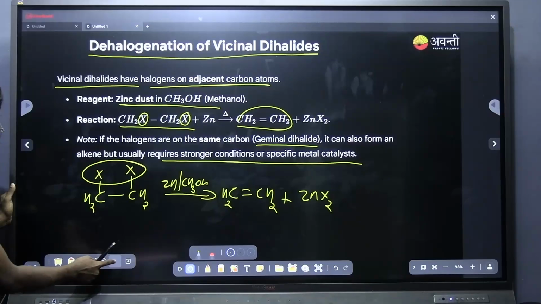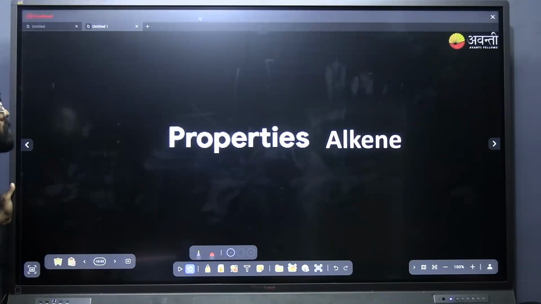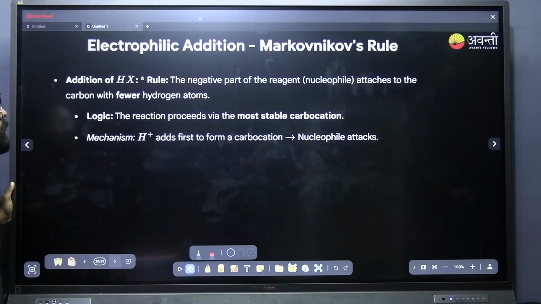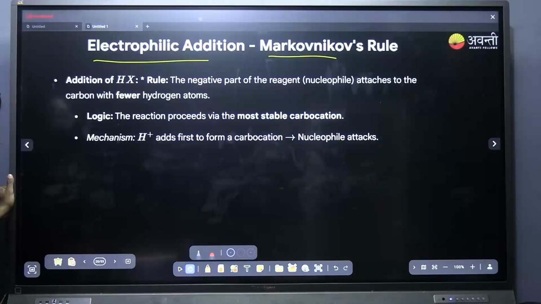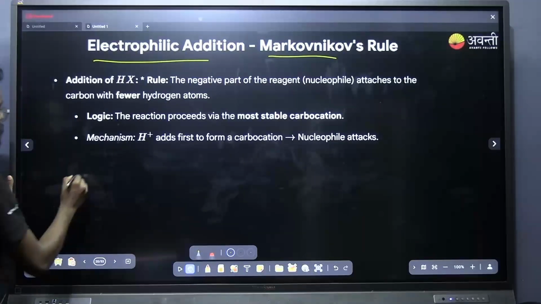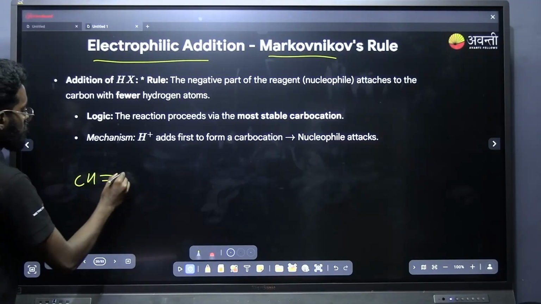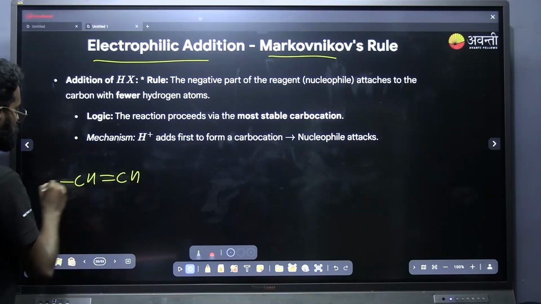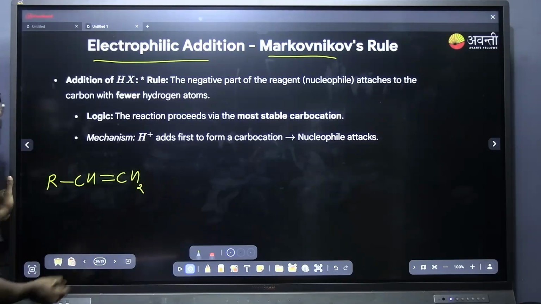Next is properties of alkene. What are the different properties of alkene? First one is electrophilic addition reaction. Electrophilic addition reaction is all about the Markovnikov rule. What is the Markovnikov rule? Consider an alkene.